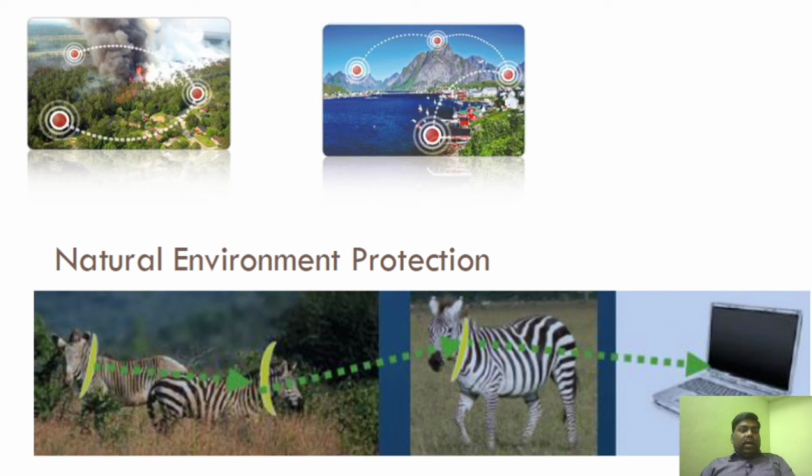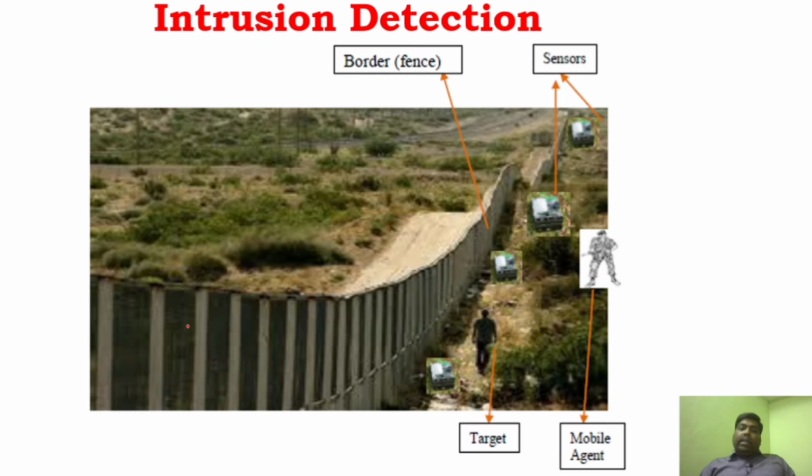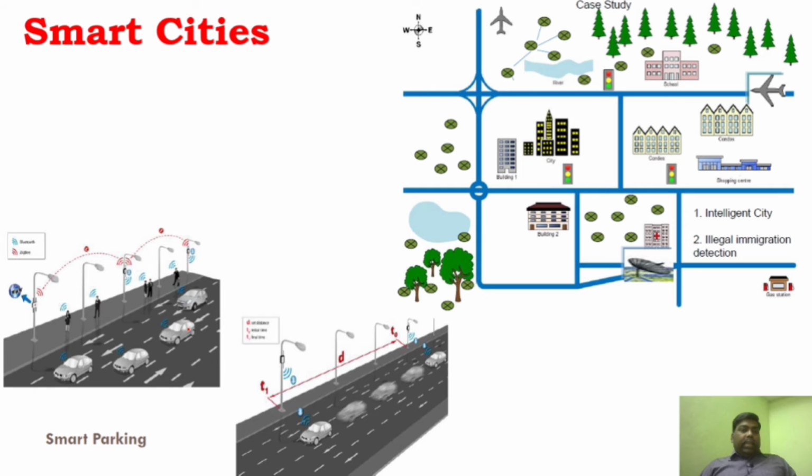And for natural disaster, for monitoring forest fires, volcanoes, and even any disaster condition, and in order to monitor wild animals, fauna applications. And even industry application, radio sensor network to monitor the radiation which is emitted from the industry. And intrusion detection, military application, in battlefields or in borders, we are able to use sensors for intrusion detection. And smart cities, this is very important right now.